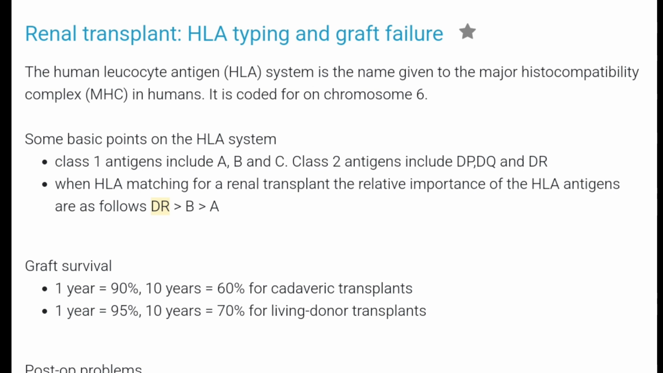In HLA matching for renal transplant, the relative importance of the HLA antigens is that DR is more important than B, which is more important than A. I remember it as DR stands for doctor, B is bachelor, A for arts, Bachelor of Arts, as it is called in Pakistan. So doctor, B, A. Graft survival shows that for cadaveric transplant, survival is a little bit lower. At 1 year it is 90% and at 10 years 60%, while in the case of living donors it is 95% and 75%.